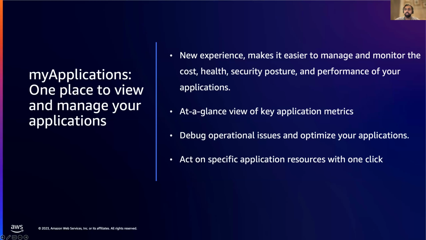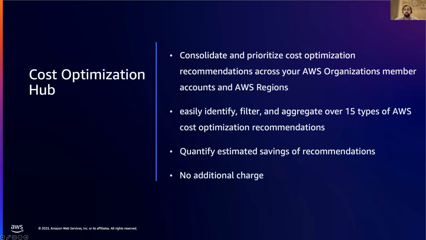The final one is one that I'm very excited about. It's the Cost Optimization Hub. The Cost Optimization Hub is a new billing and cost management feature that helps you prioritize cost optimization recommendations across your organizations as well as regions. So you can look at different accounts within your organization as well as all the different regions and get recommendations from every single account in this one single pane of glass.